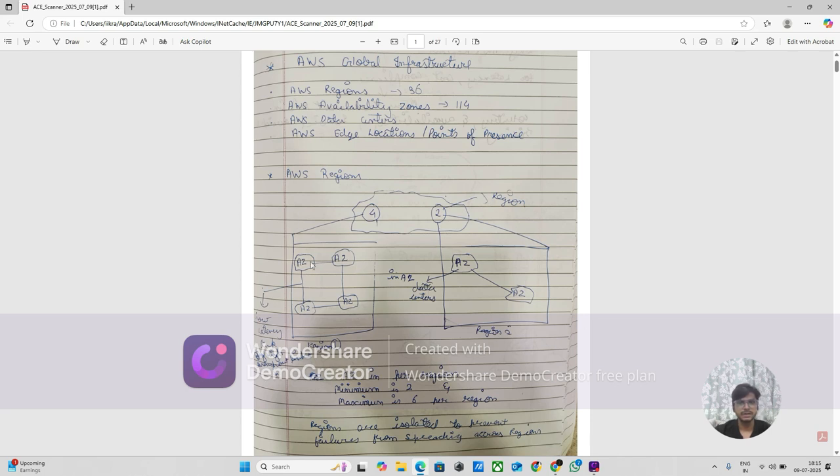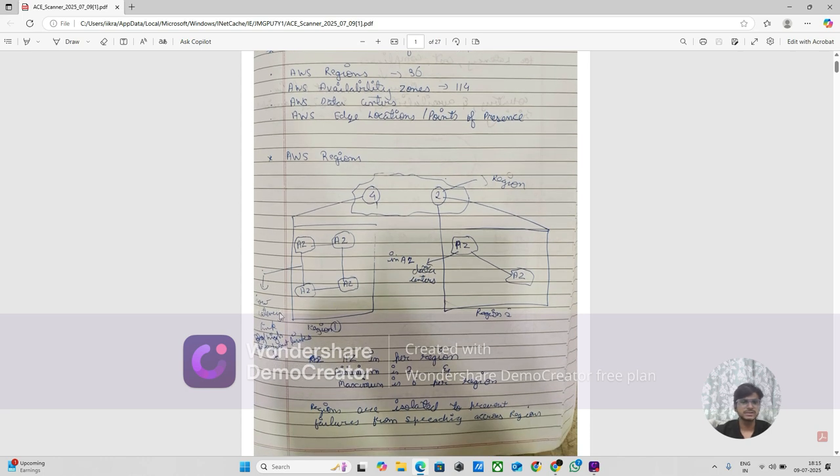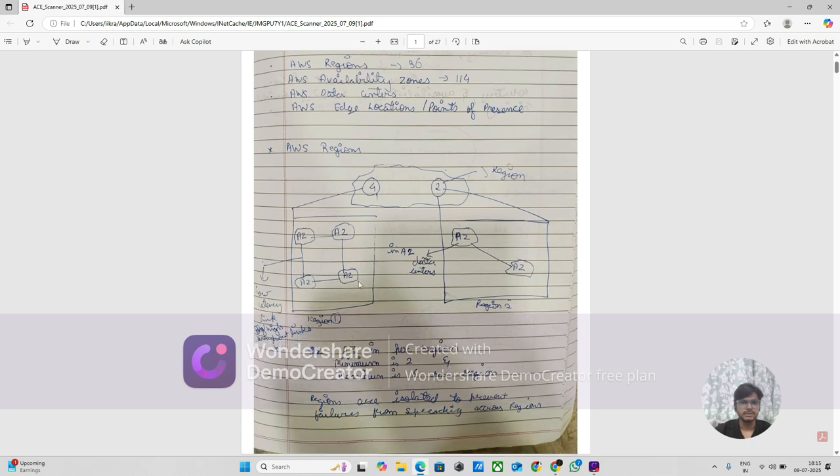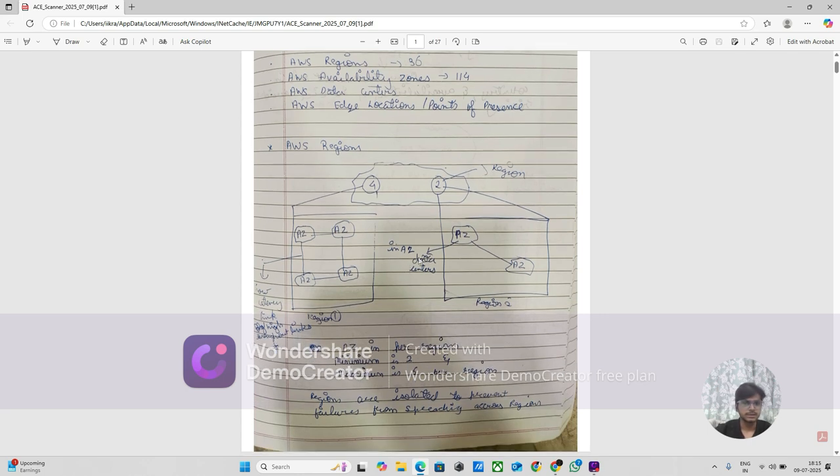If you see, in a region there are availability zones, and availability zones are connected to each other, and regions are also connected, if you can say it like that. In an availability zone, data centers are there. And within availability zones the data transfer has low latency and fast transfer through high throughput, so it's fast.